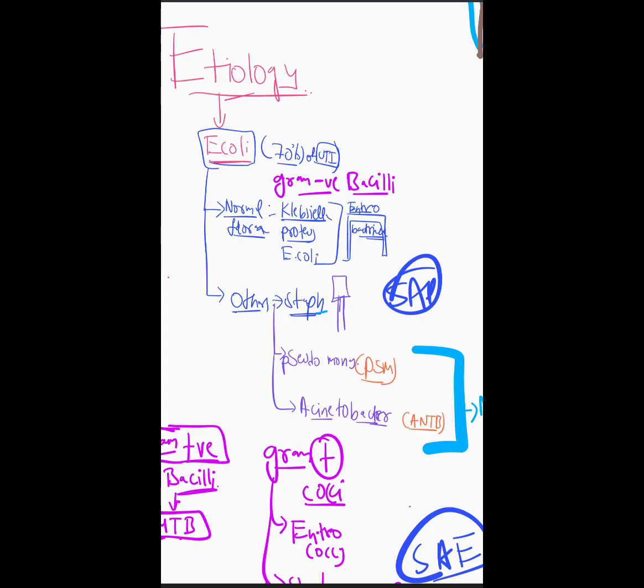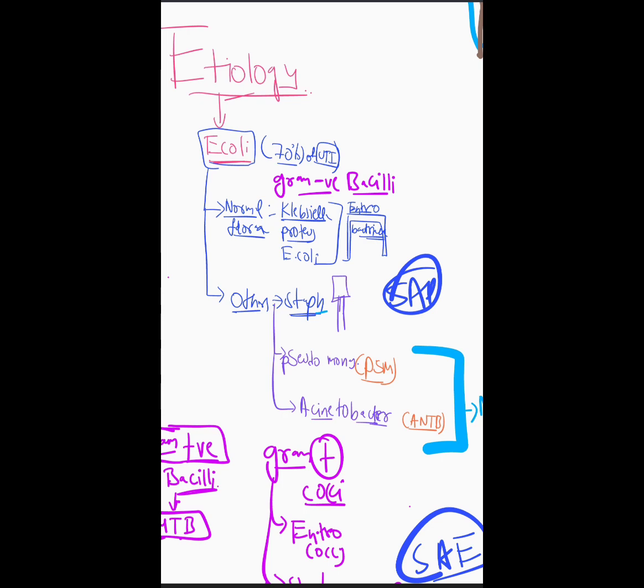Talking about etiology, this is very important. It's important that we remember all the etiologies and the organisms. I'll try to simplify it. Most UTIs are mainly caused by E. coli. Remember, if somebody comes to you with UTI, always remember two facts: one is female, the other one is E. coli. Then you have other gram-negative bacteria such as Klebsiella, Proteus and organisms such as that.